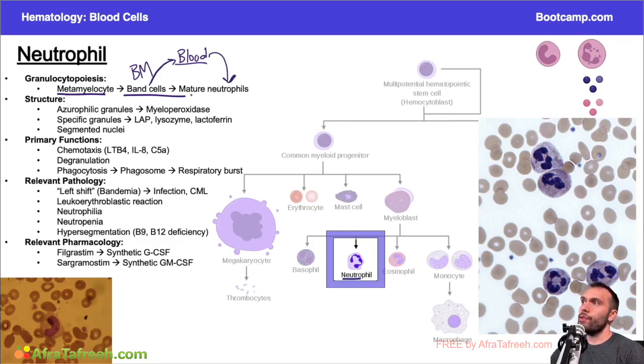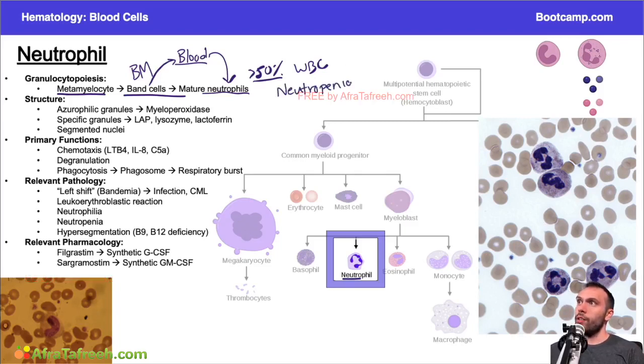Okay, now these neutrophils that we have in the blood, the neutrophils can make up upwards of 50% of all of your white blood cells. An easy way to think about this is your white blood cell count is essentially going to go where the neutrophils go, right? So if you have really low neutrophils, your white blood cell count's probably going to be low. So you'll sometimes see the term neutropenia used in conjunction with a low white blood cell count. Now, neutropenia specifically is referring to the neutrophils, right? And a lot of times these terms are used in conjunction because for the white blood cell count to become low, you have to knock down your neutrophils, okay? So that's why these terms are sometimes used synonymously.